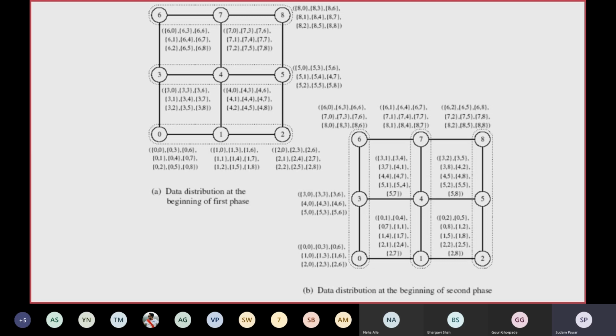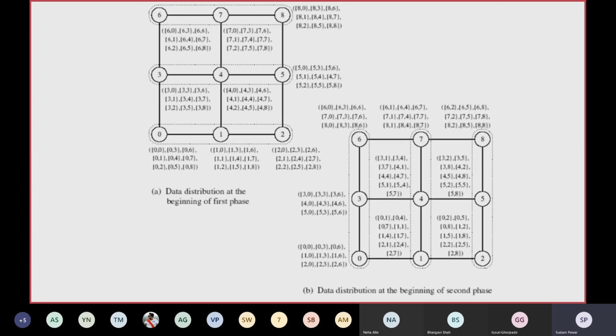Then the second column, 1 1, 1 3, 1 4, 1 5. These are the nodes that will receive messages from 1, that is 3 4 5. And the last column, 1 6, 1 7, 1 8, shows the nodes in row number 1, that is 6 7 8, which will receive messages from 1. So these are the messages created by those nodes in the first step, to be forwarded to the particular node in that particular step.